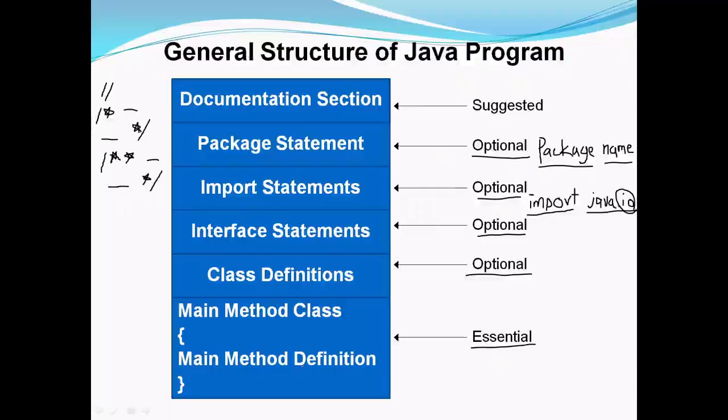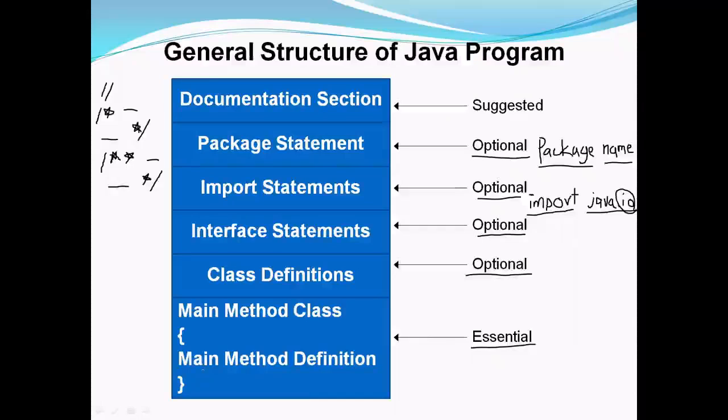The main method creates objects of various classes and establishes communication between them. So if you have more than one class in the program, if you have defined classes in the class definition section, objects of those classes can be created from the main method class. On reaching the end of the main method, the program terminates and the control is passed back to the operating system.